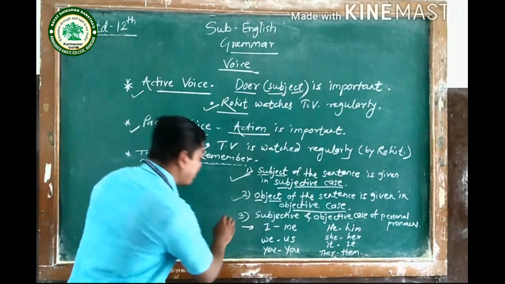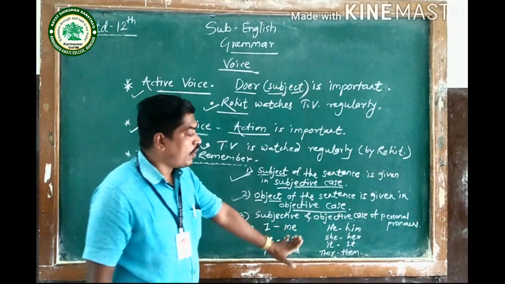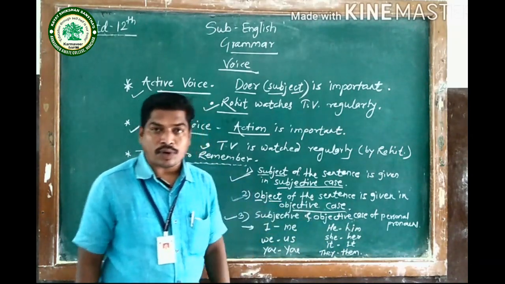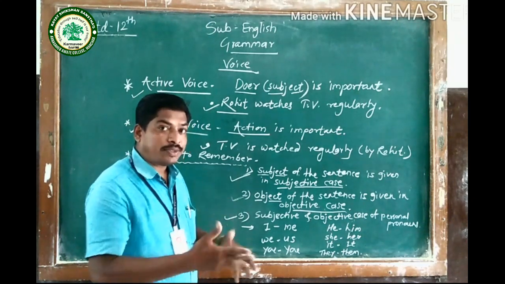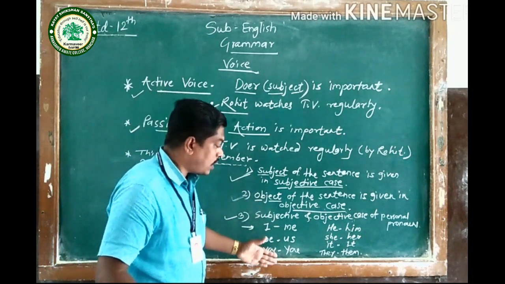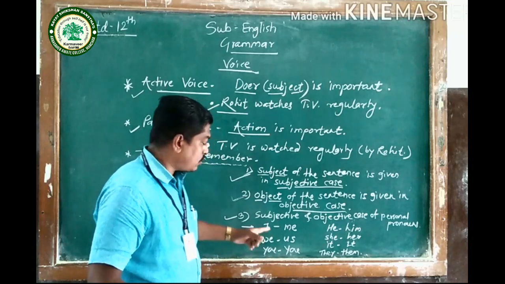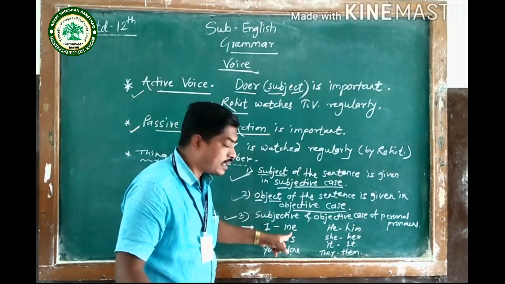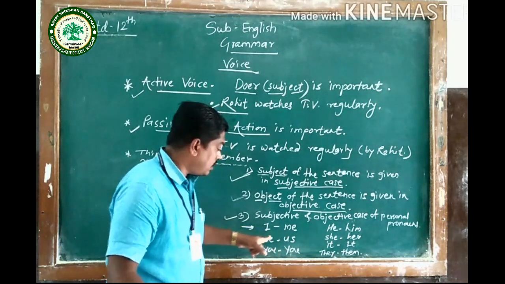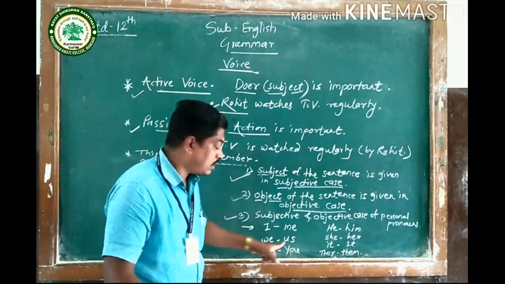And the third one: subjective and objective case of personal pronouns. So what is the subjective case and what is the objective case? Those personal pronouns are given here. Here I is the subjective case, and in the objective case it is written as me. Then we becomes us.